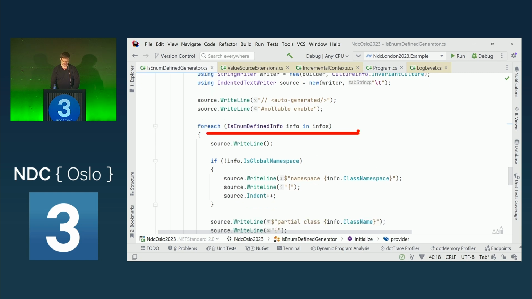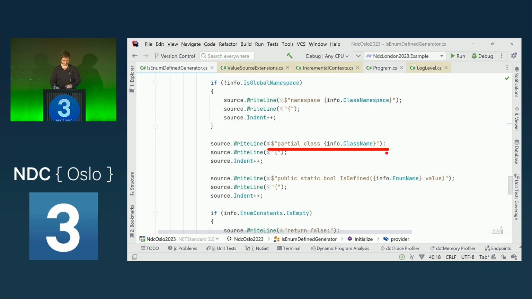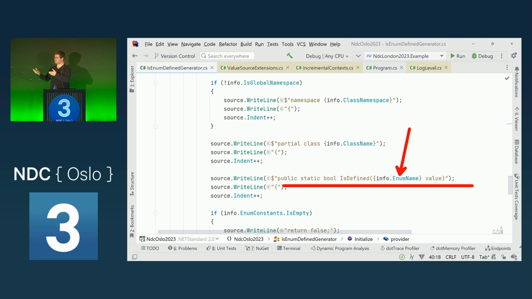Then we go through all of the enum infos, and per enum info, we create a new namespace if it is not in the global namespace. This is very relevant because otherwise we would get compiler errors. If we would try to access the namespace when it's in the global namespace, then I think this is some unspeakable name which won't compile. Then we create the partial class, this is the extension point, and then we emit the method that we want to create, with the enum type that we have put in the attribute.